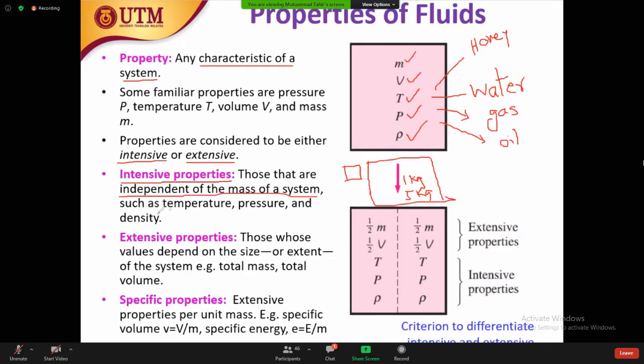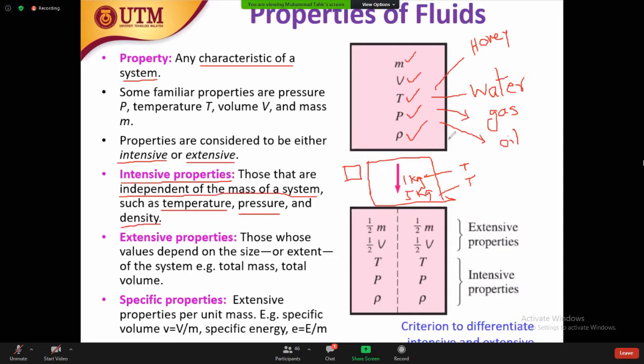An example is temperature. If you have 1 kg of water, the temperature is the same. If you have 5 kilograms of water, the temperature is the same. So it means temperature is independent of the size or the volume of the system. Similarly, pressure is independent, and so is density. These are all independent of the size or the mass of the system.